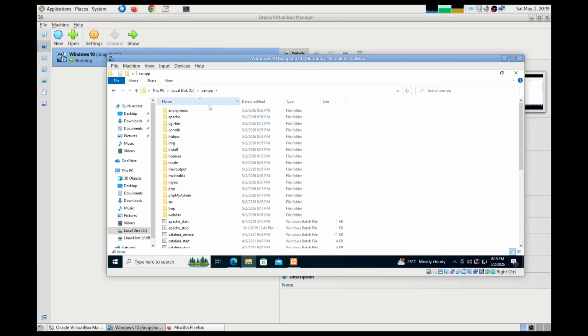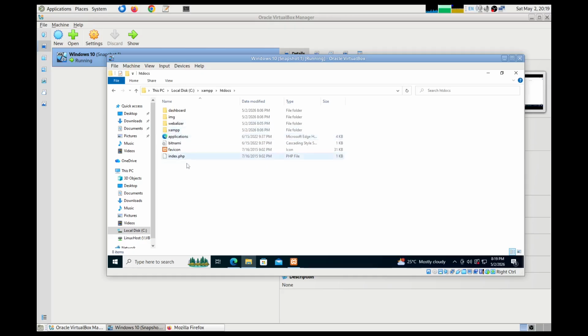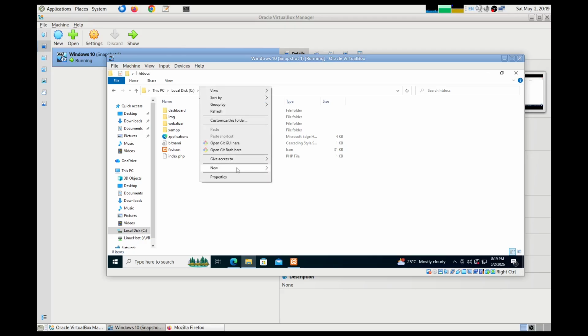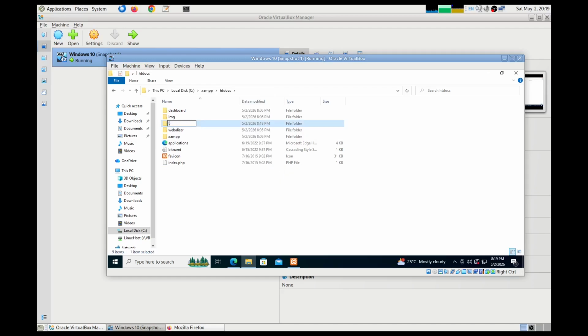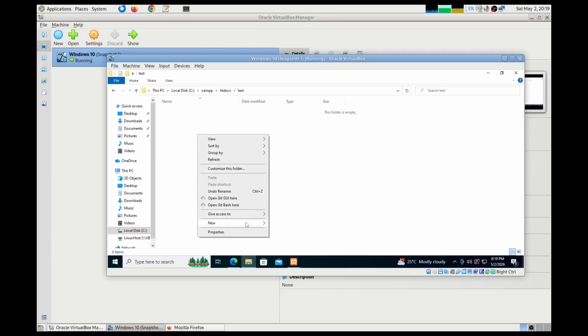If you want to create a website or a web application with PHP, you can go to the XAMPP installation directory, and it contains htdocs. In this htdocs directory, I will create a directory called test to show you how it can be done. I want to create a new directory. I'll call it test, and I'll go inside. I'll create a new file.